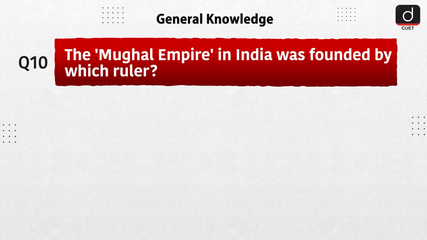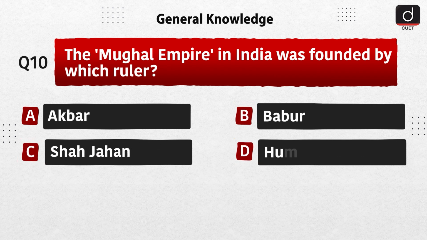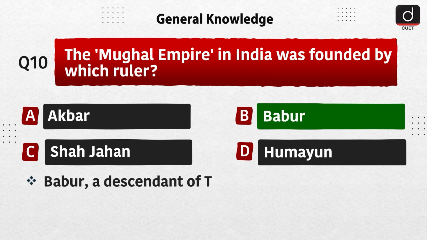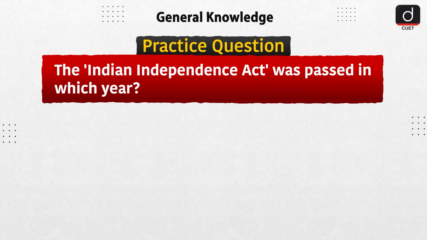Last question is, the Mughal Empire in India was founded by which ruler? Option A, Akbar. Option B, Babur. Option C, Shah Jahan. Option D, Humayun. The correct answer is option B, Babur. A descendant of Taimur and Genghis Khan, Babur founded the Mughal Empire in 1526 after his victory at the Battle of Panipat.